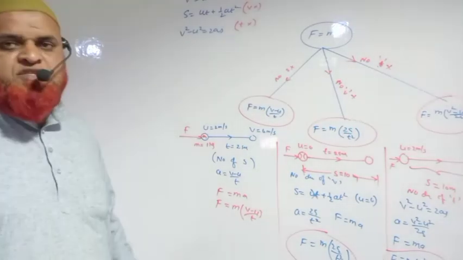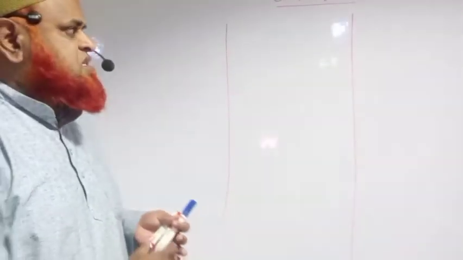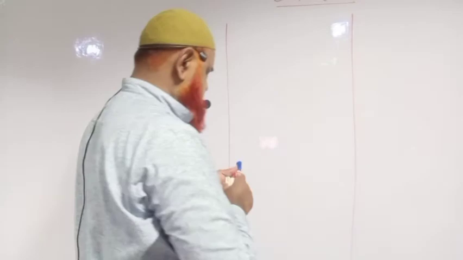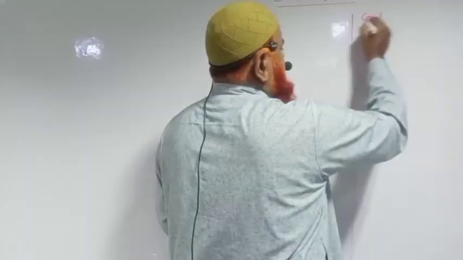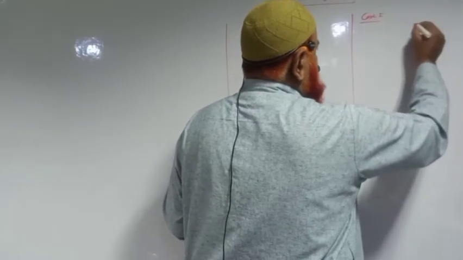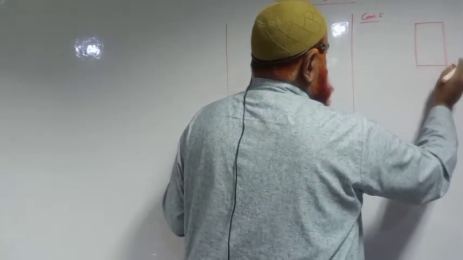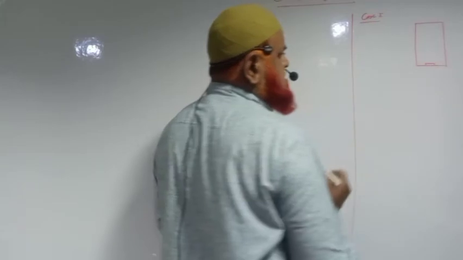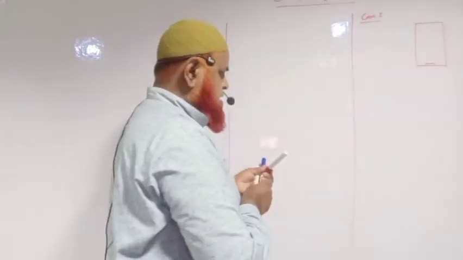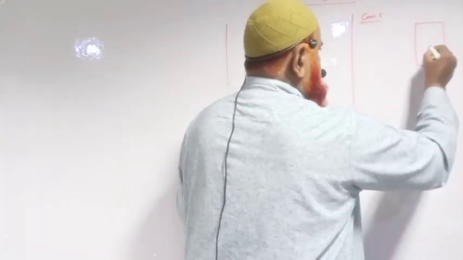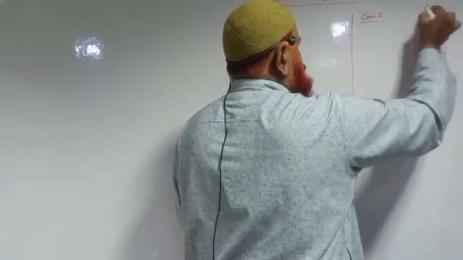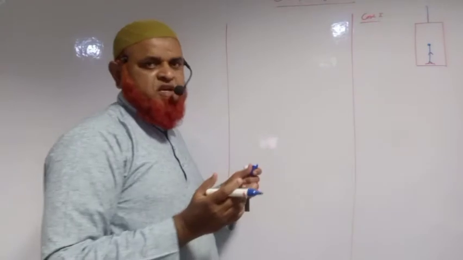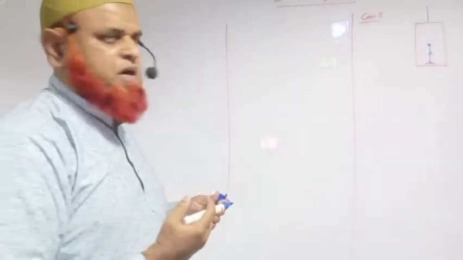The next. What is this concept of lift explaining here? Now let us consider the first case in which there is a lift. In this lift there is a weighing machine. Let us imagine we have kept a weighing machine. On this weighing machine, a boy is standing here. This is a string of a lift, a wire which is connected.